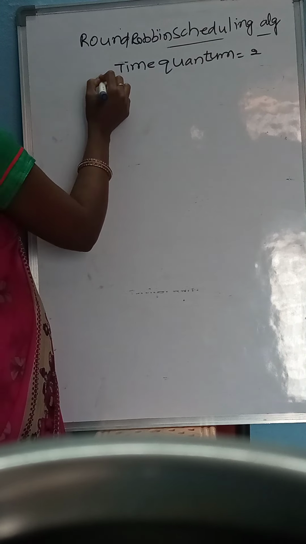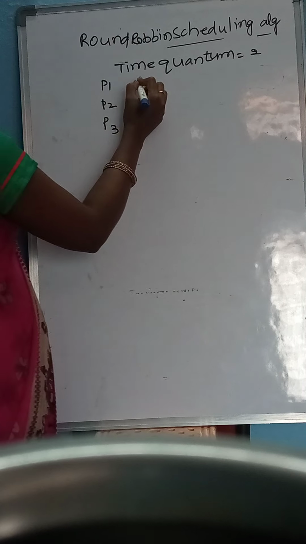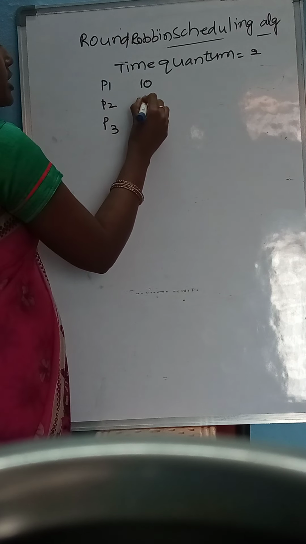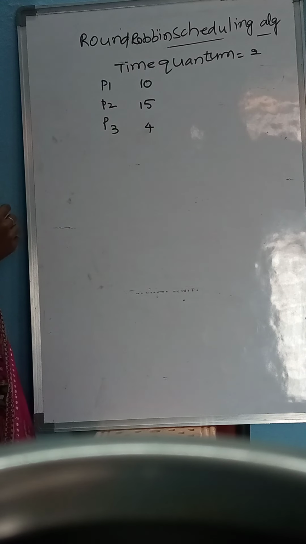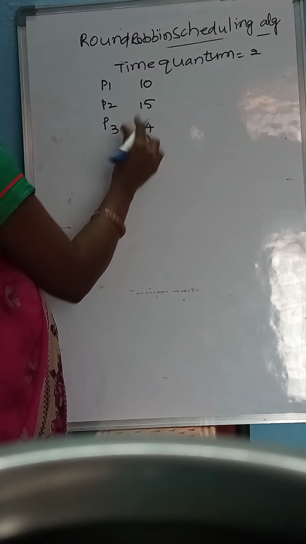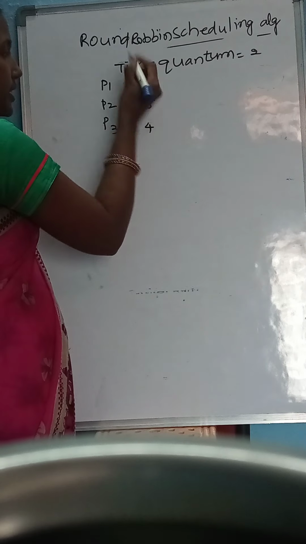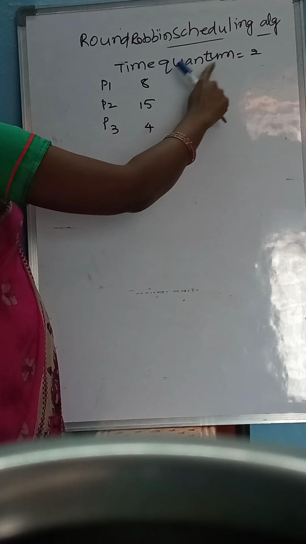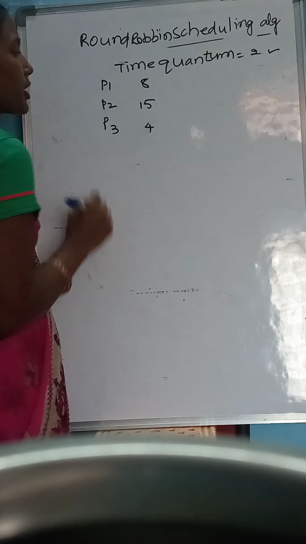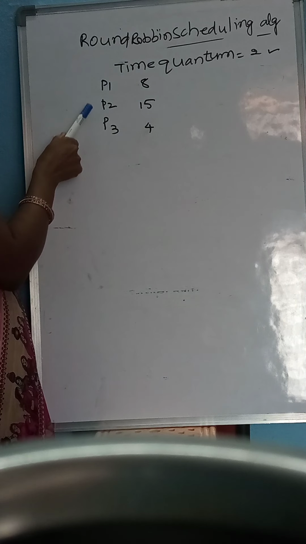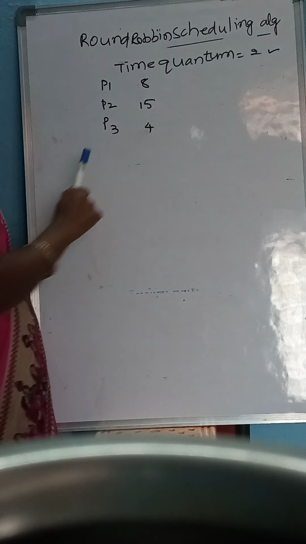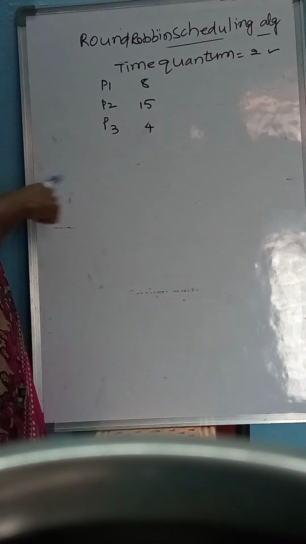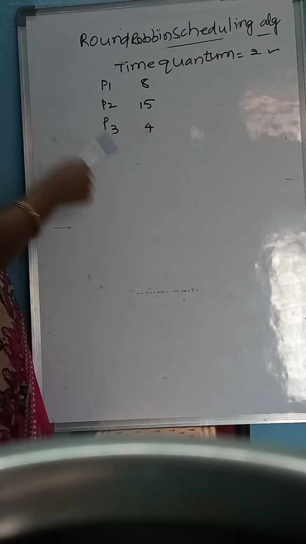Consider the processes P1, P2 and P3. P1 burst time is 10 seconds, P2 burst time is 15 seconds, and P3 burst time is considered 4 seconds. Now here consider this as 8 seconds, assume. Now what is the time quantum? Time quantum is 2 seconds. That means each and every process has to be executed only for 2 seconds. Then only the next repetition will be started.